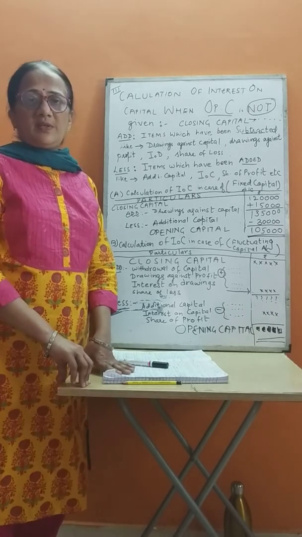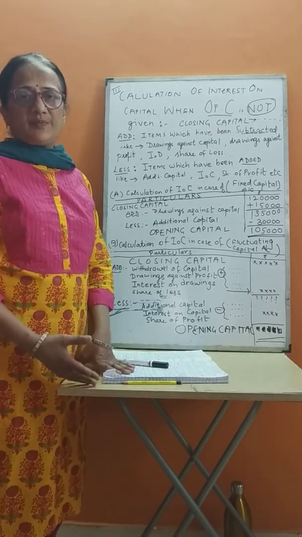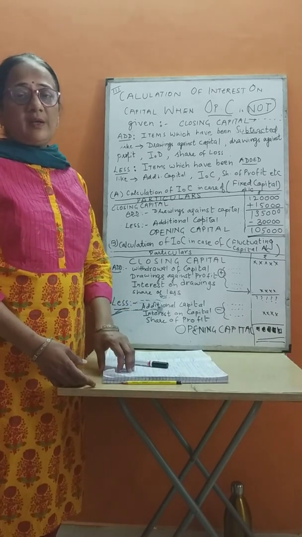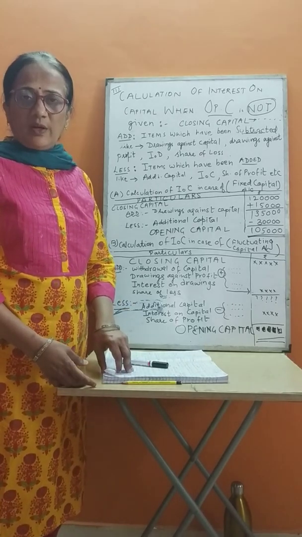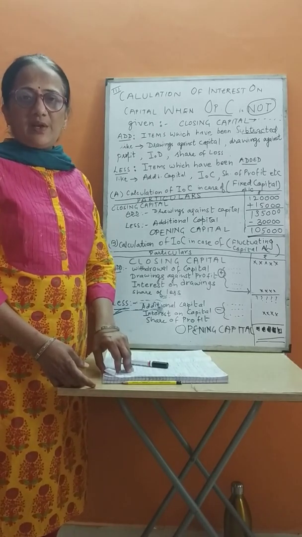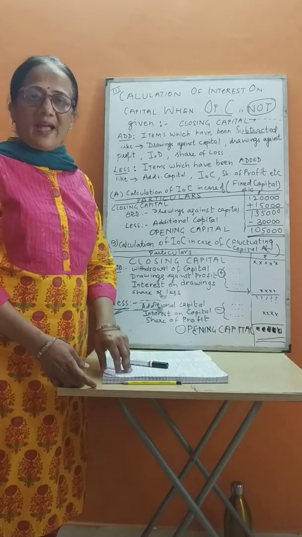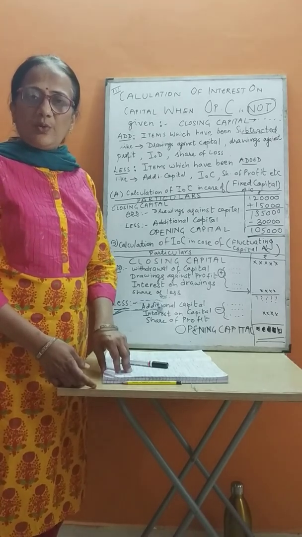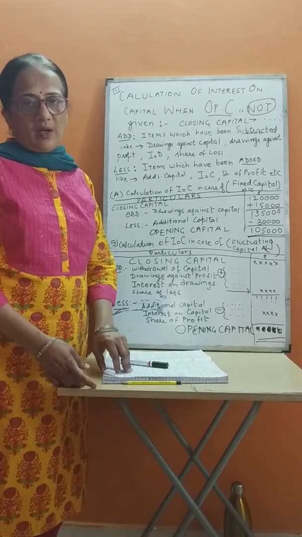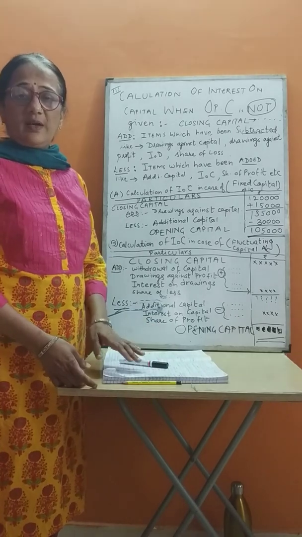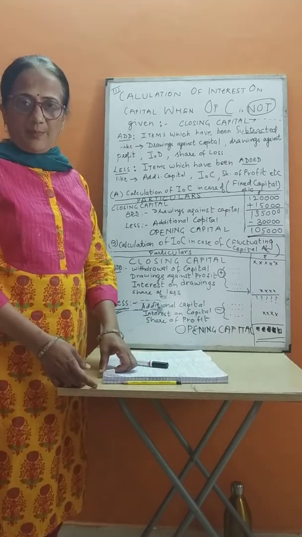Next, suppose IOC has to be treated as an appropriation, then if there is a loss, no IOC, correct? If there are sufficient profits, then calculate full IOC and give it to partners. But if profits are inadequate, the actual IOC will be calculated, their ratios will be found out, and as per that ratio the available profit will be utilized to give IOC. So this was regarding the basics of interest on capital.